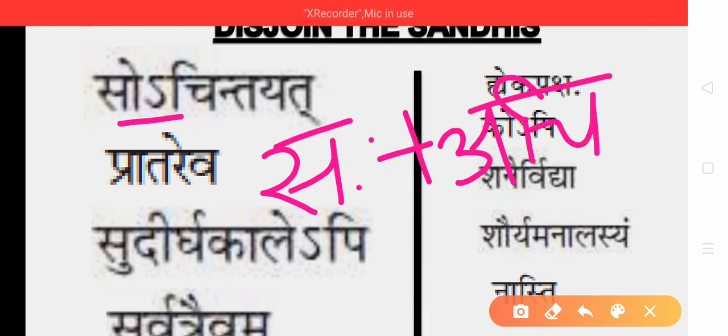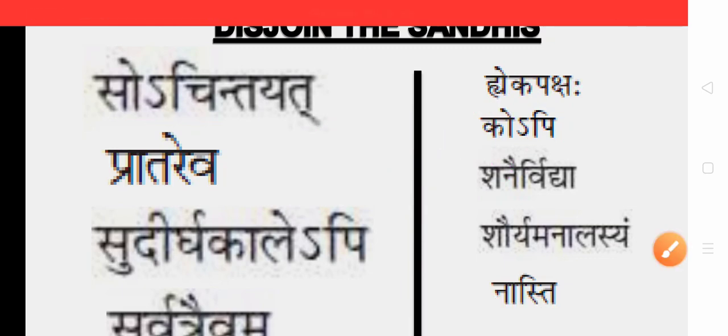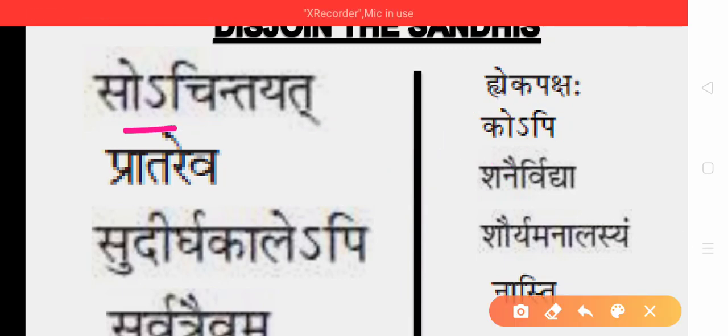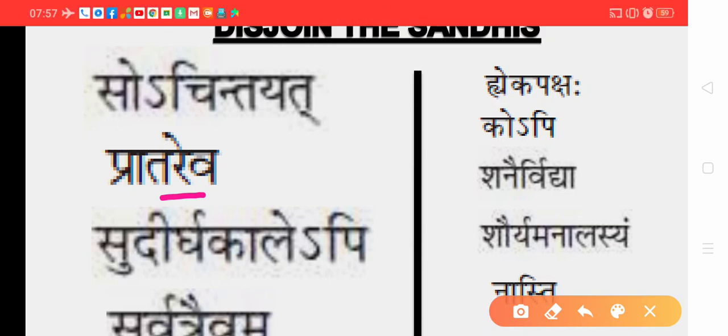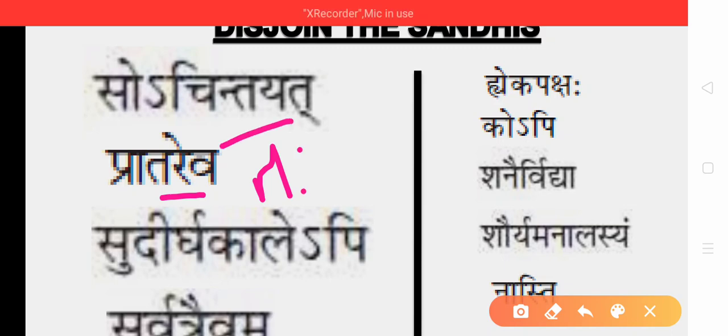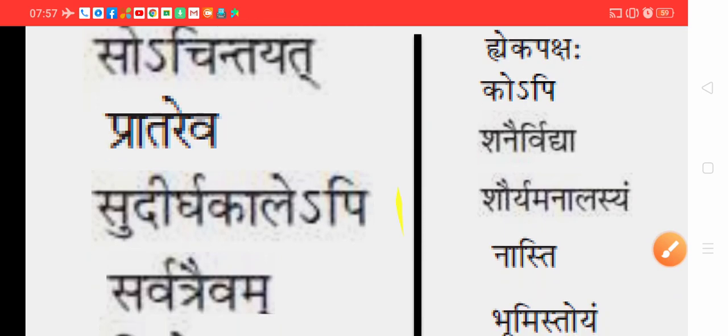Achintayat. Achintayat, Saha plus Achintayat. OS, operating system, that you have to remember. Then Prataraeva, you have to split at Ra. Visarga plus A. When Ra is to be split, Ra will be Visarga, and whatever vowel is added to Ra will be separated. So Prataha plus Eva. Okay, this is the answer.